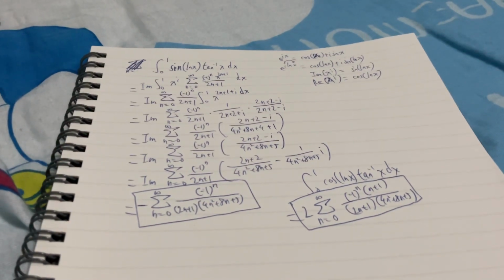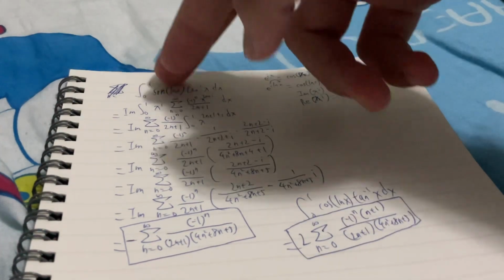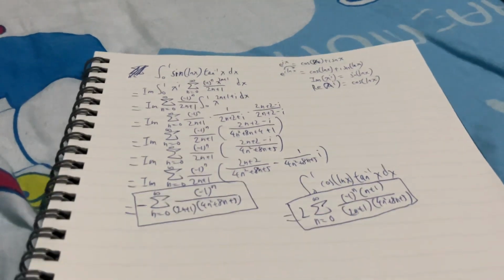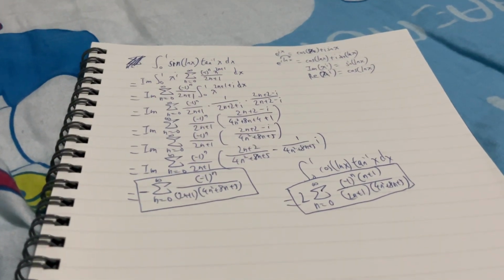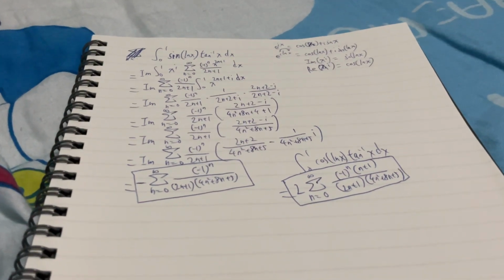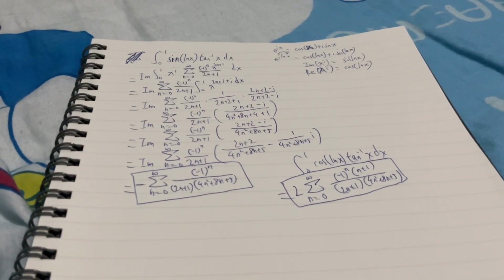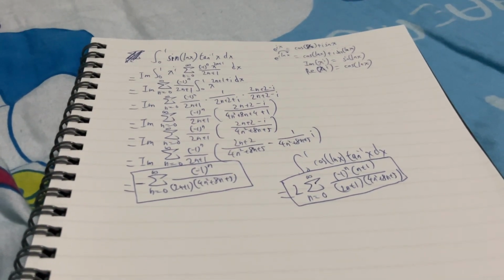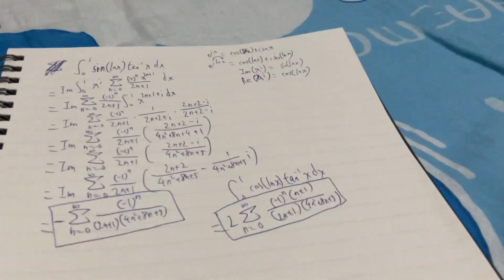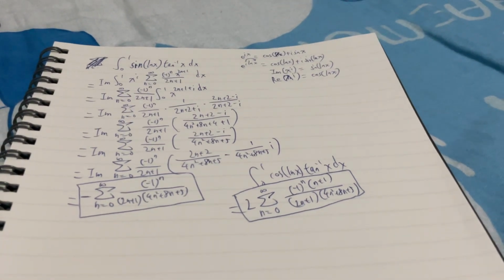So when you put the integral into Wolfram Alpha, it won't give you the closed form, but we have found the summation form, and that's okay. It's better than no form, you know. And Wolfram Alpha just gives me the numbers, and that's it. That's really cool. And I hope you guys just enjoy this video and peace out.